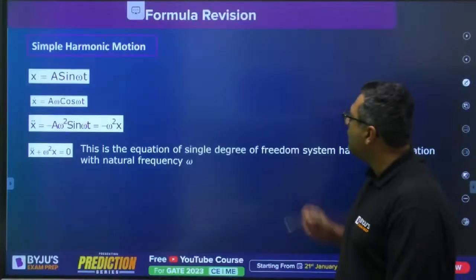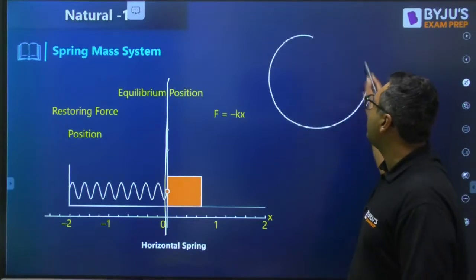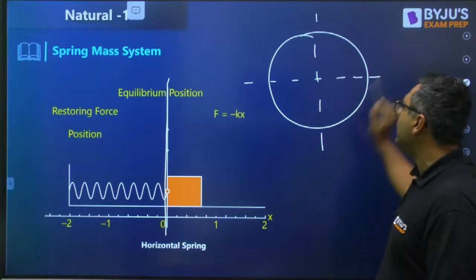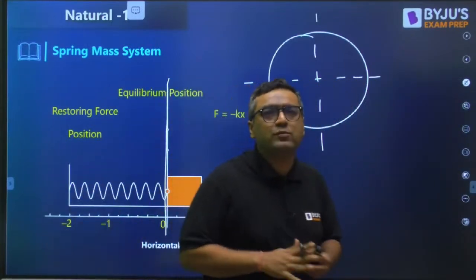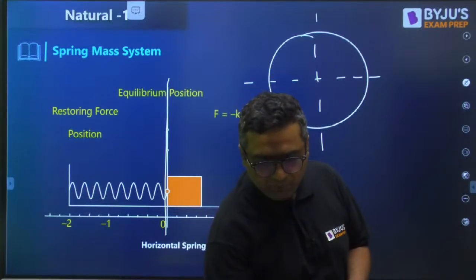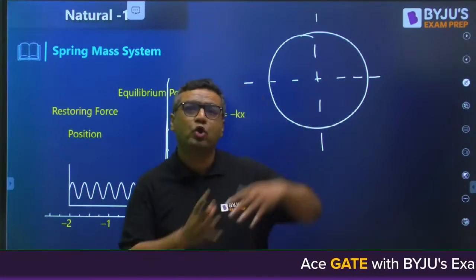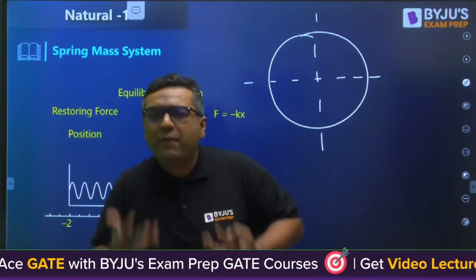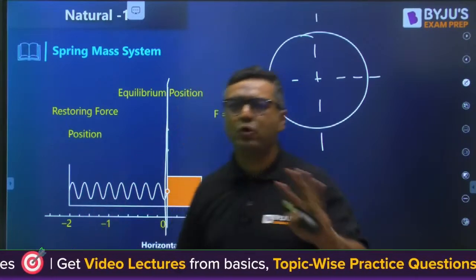So my dear, now we will discuss simple harmonic motion. When we are talking about simple harmonic motion, I always told you in the theory of machines that there are only two types of basic motions. One type of basic motion is pure translation. The other type is pure rotation. Other than that, whether you are talking about pure rolling or any other motion like SHM, they are coming from the fundamental types of motion like pure translation and pure rotation only.